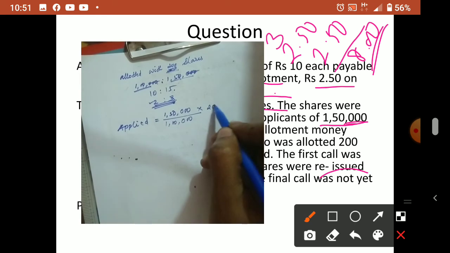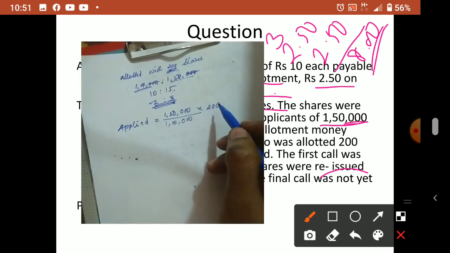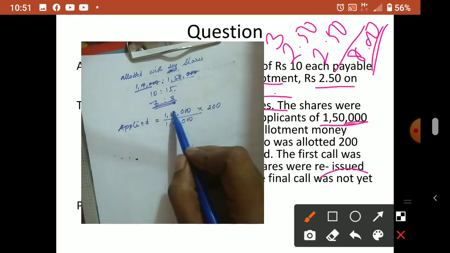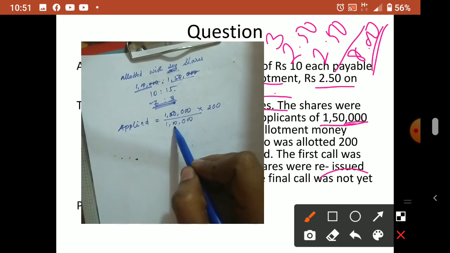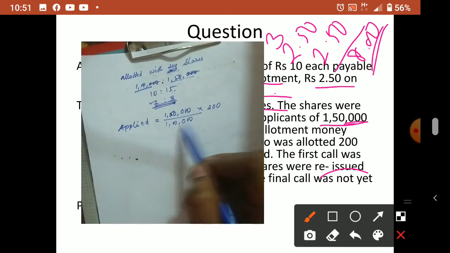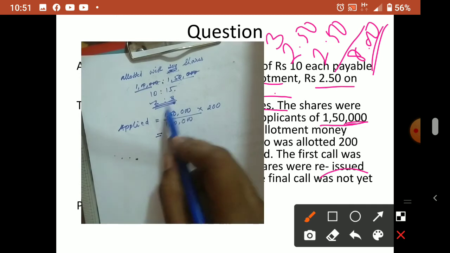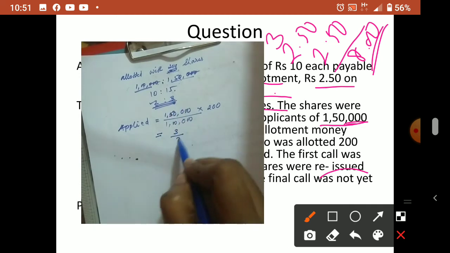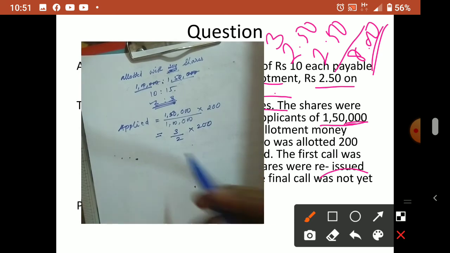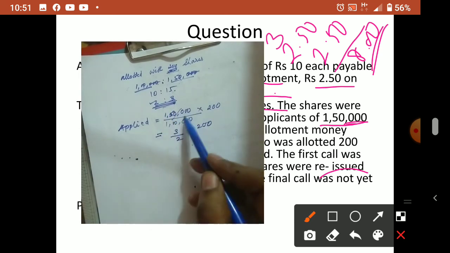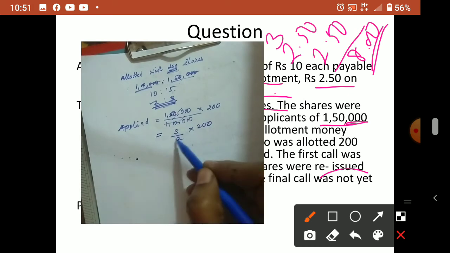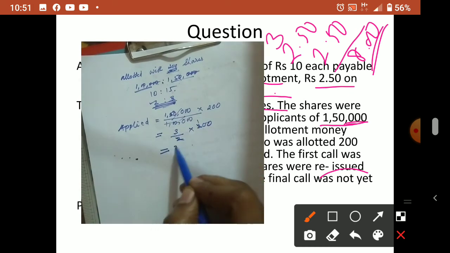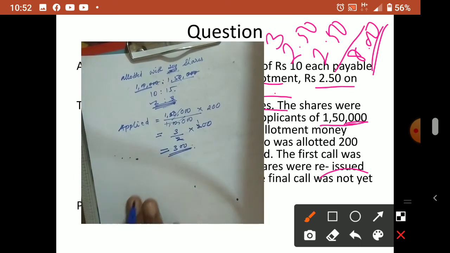Then for 200 shares allotted, how many shares must have been applied? Or you can put 3 by 2 into 200, the ratio directly. Anyway that will come 3 by 2 only. So 2, 2, 1, what will we get? 300. So 300 is the number of shares applied by him.